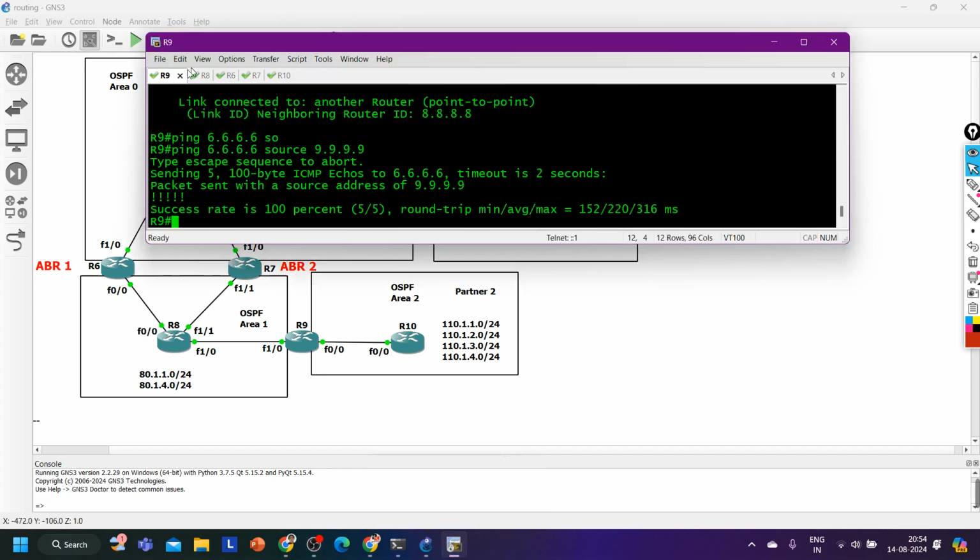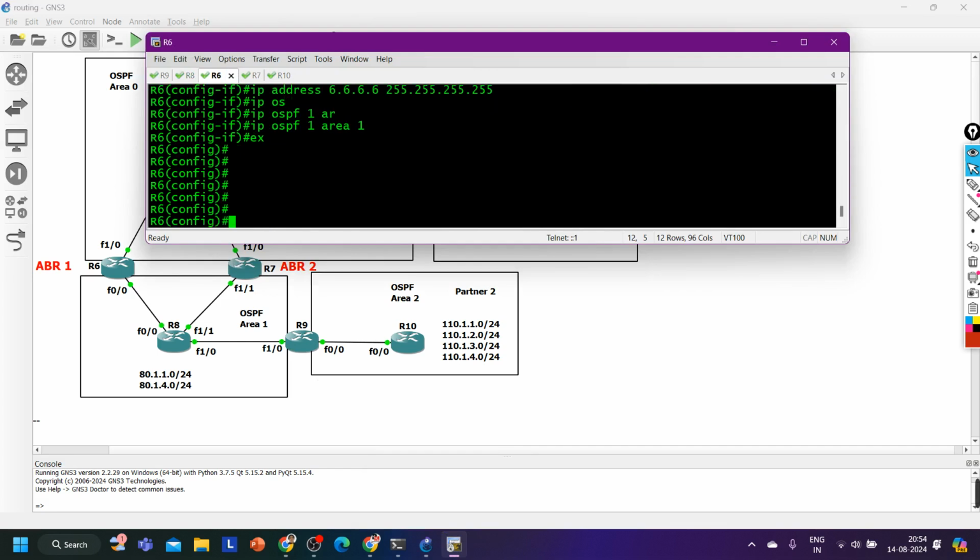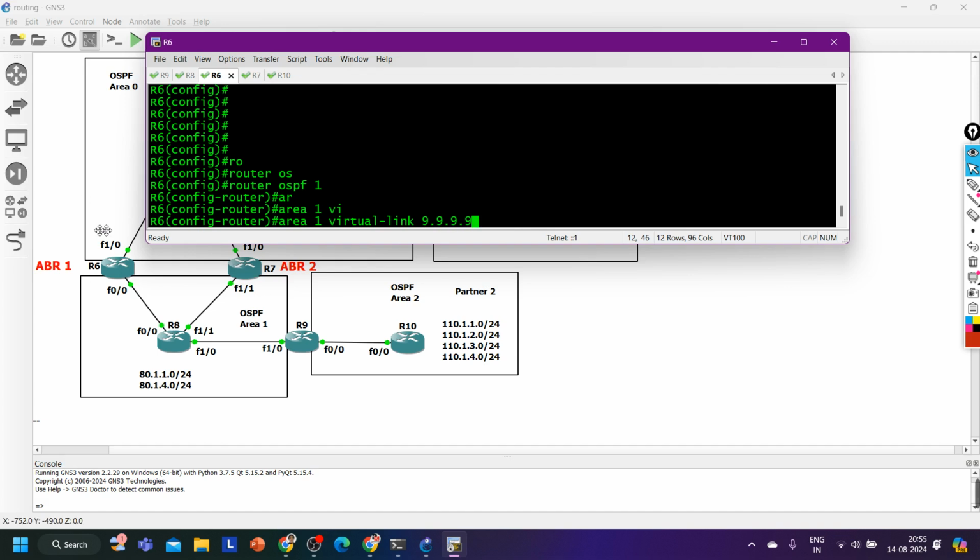See, to configure the virtual link, what command do you need to run on router number 6? I can say router ospf 1, which area? Area 1, and area 1 virtual link to which router? To 9.9.9.9. Once I hit enter, what will happen? This router will start sending unicast hello messages to 9.9.9.9. So this is why there should be IP reachability. Done.